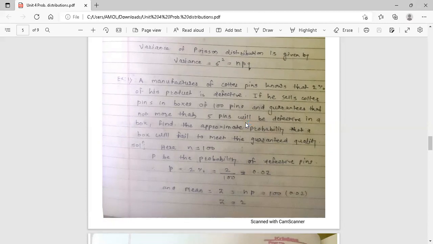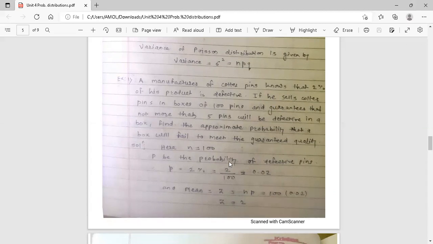See, what is the guarantee? If the manufacturer sells quarter pins in boxes of 100 pins, means suppose the box is of 100 pins and the manufacturer guarantees that not more than 5 pins will be defective in a box. Then find the approximate probability that a box will fail to meet the guaranteed quality. Okay. Now here n is equal to 100. The number of pins in a box is 100, so n is 100.